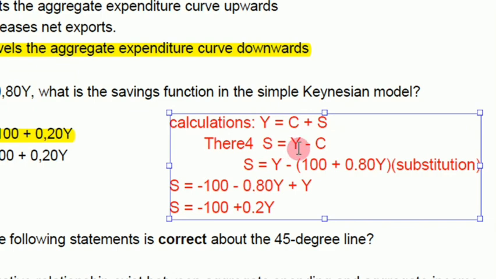So if you say S = Y - C, then to make S the subject of the formula, you just have to take C to the other side. Okay, so here you can say S is equal to Y minus consumption.